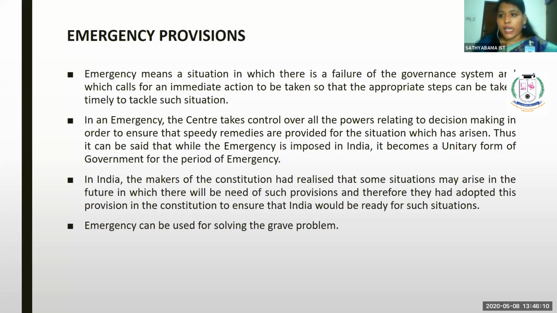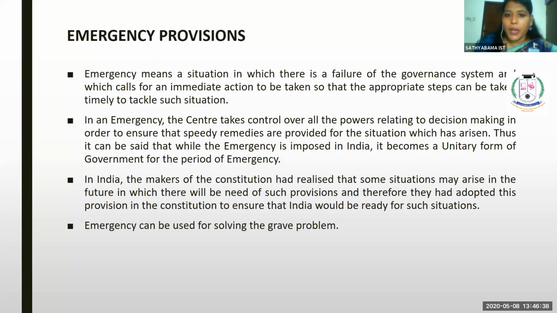So an emergency can be declared by the President of India in case of any armed rebellion, or any threat to the country, even a financial threat, or anything relating to health or any aggression. The President can proclaim emergency in the state. So that is what we are following in the current period.